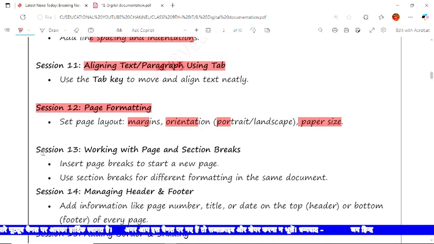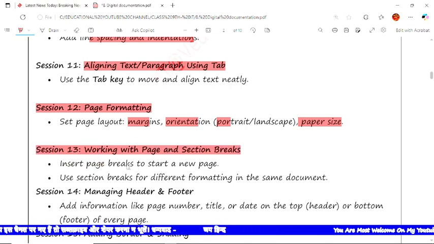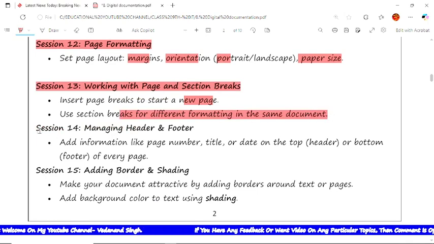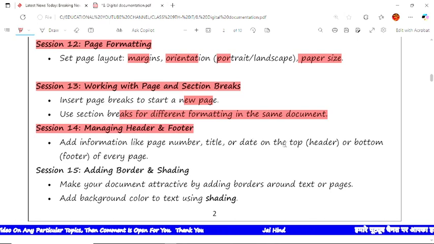Next is session 13, working with page and section breaks. Here we insert a page break to start a new page, and a section break for different formatting in the same document. After that, in session 14, managing header and footer: how to manage the header and footer of a particular page, adding information like page number, title and date at the top in headers or at the bottom in footers for every page.